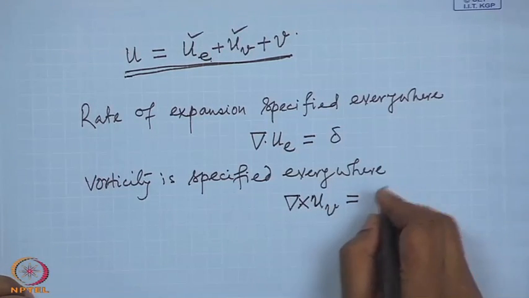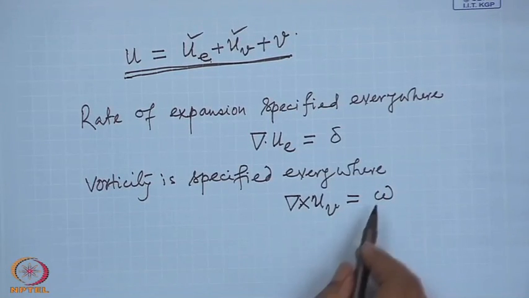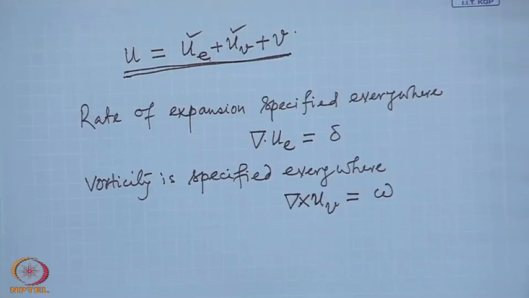Curl of UV, let us call it omega. The vector sign I am not using, but you must remember that these are all vectors, UE, UV.